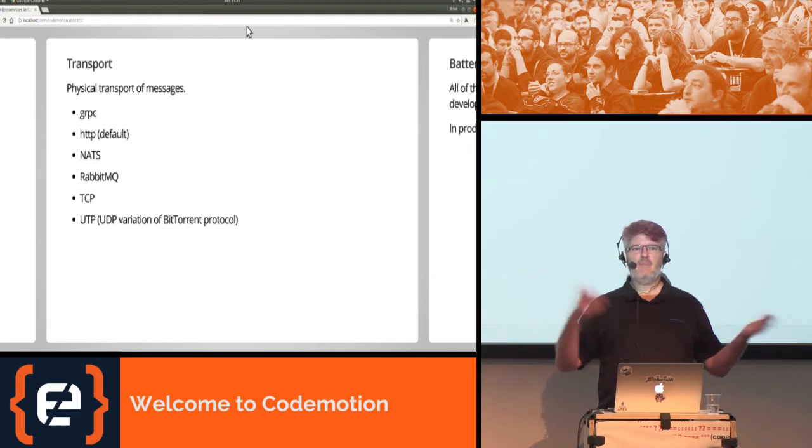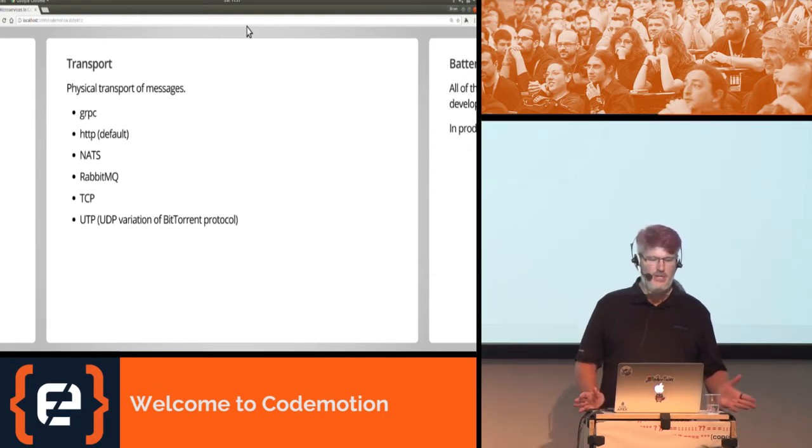Transport. How are we going to get these messages back and forth? Our options are gRPC, HTTP, NATS, RabbitMQ, TCP, and UTP, which I mentioned before, which is a UDP variation of the BitTorrent protocol. I've never used it, but I hear it's really fast. Being as old as I am, I don't think I'll ever trust UDP, but it's worth a try. The default transport is HTTP, so you're sending protocol buffer messages over HTTP by default. I've used NATS and RabbitMQ in production, and both of them perform really well.